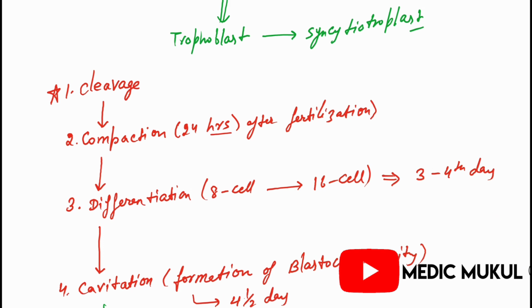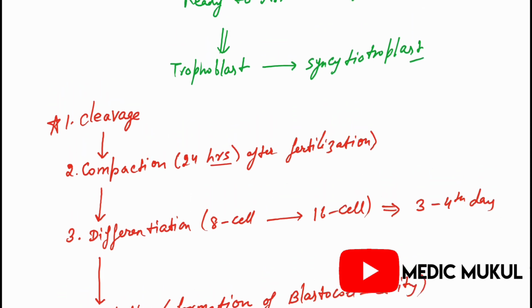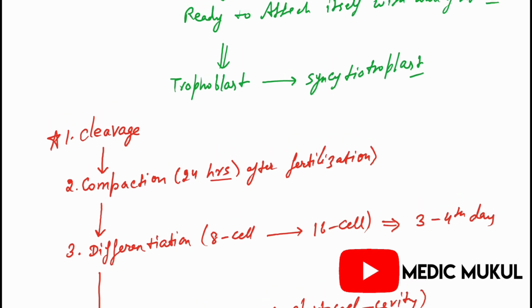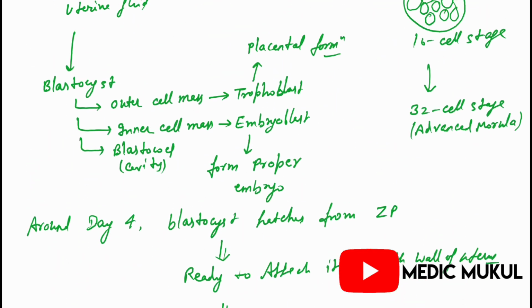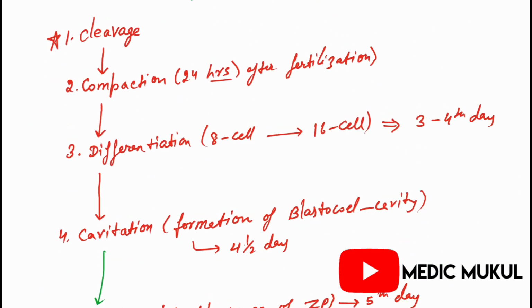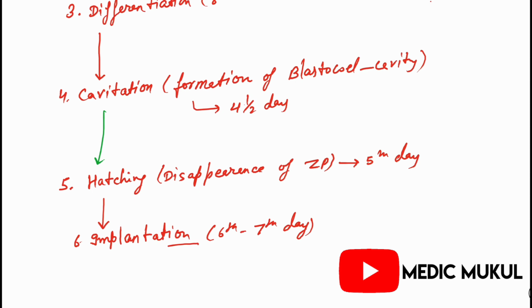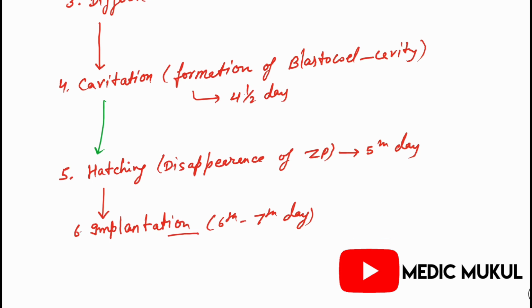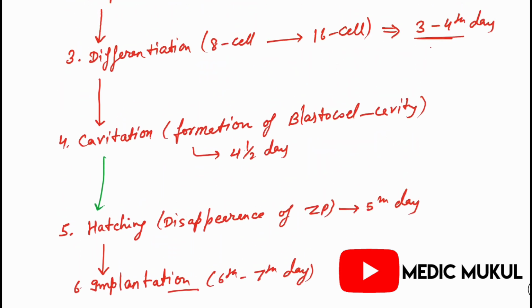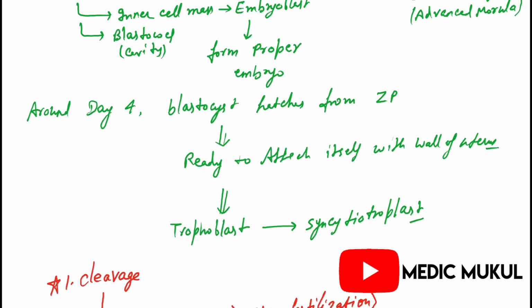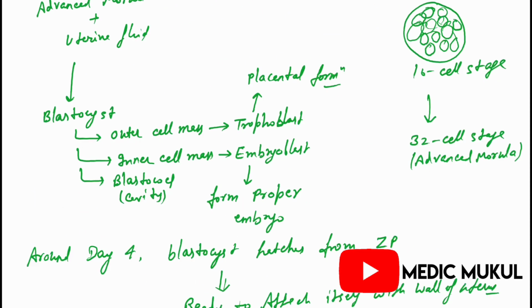Cleavage occurs as soon as fertilization happens. So this is about implantation. Differentiation starts at the 3rd to 4th day after fertilization, and cavitation at the 4th and a half day. Then the hatching process occurs at the 5th day, and implantation occurs on the 6th to 7th day. And this is about implantation.